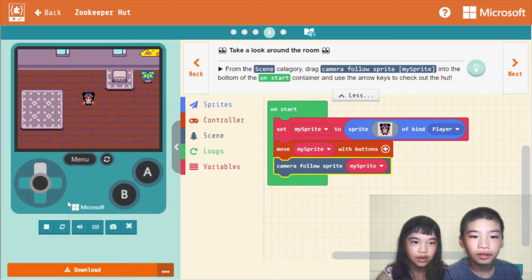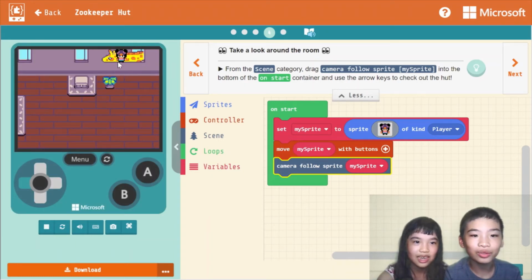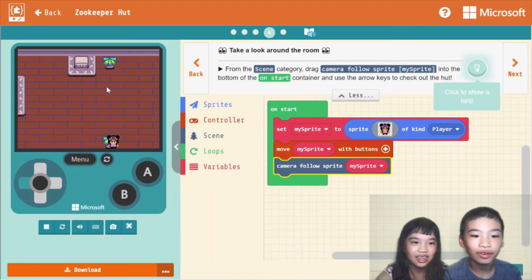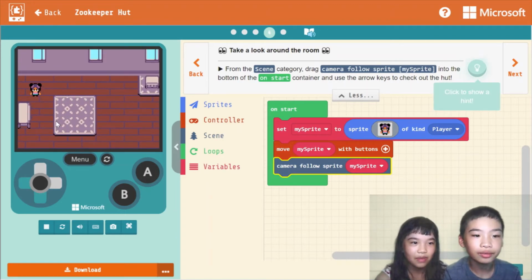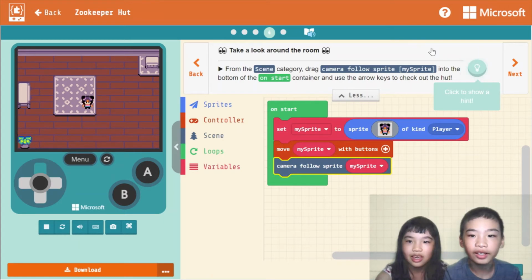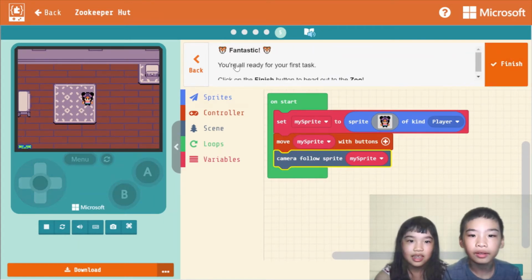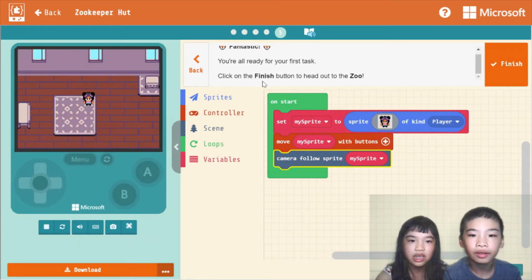Okay, so go. So now we are... Oh, that's an elephant. Giraffe. Giraffe peeking through the window. Because there's a hunt. Map. Cool. Okay, next. Fantastic. You're all ready for your first task. Click on the Finish to head out to the zoo.